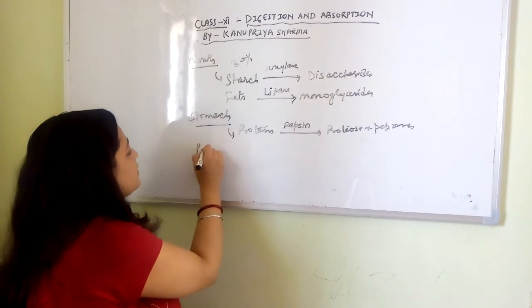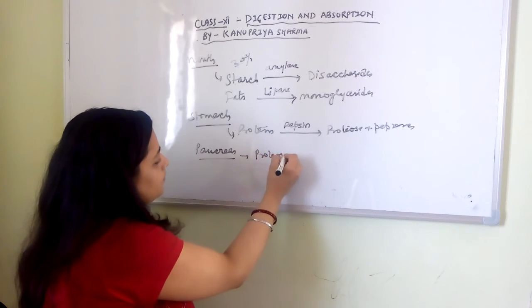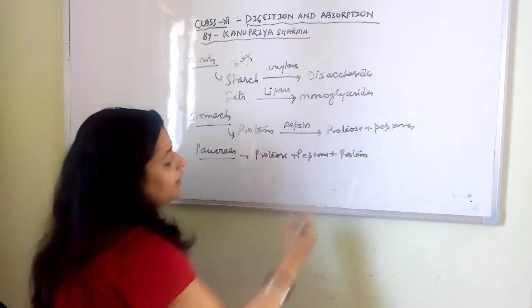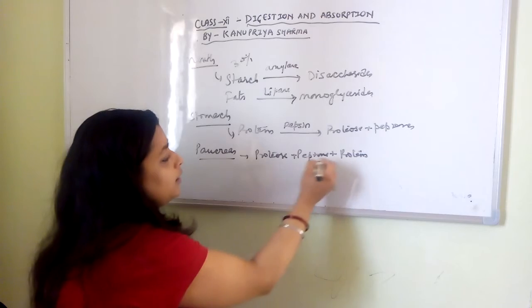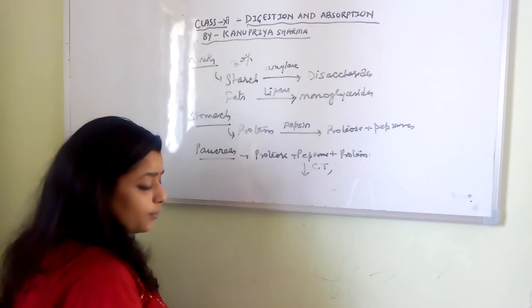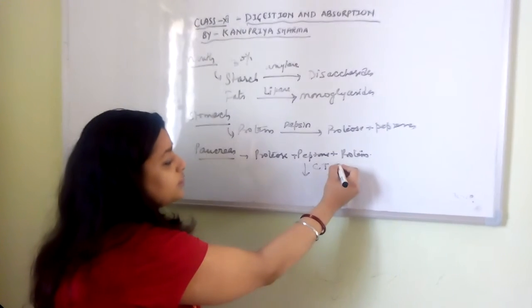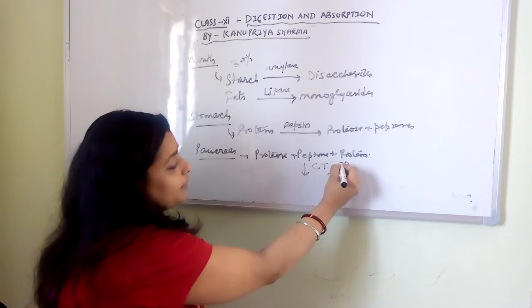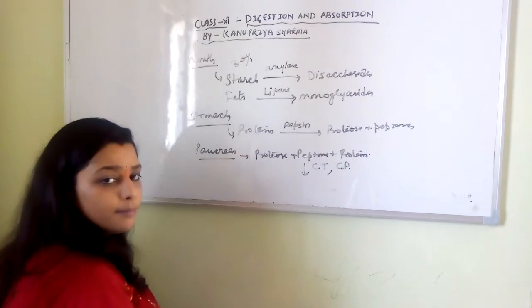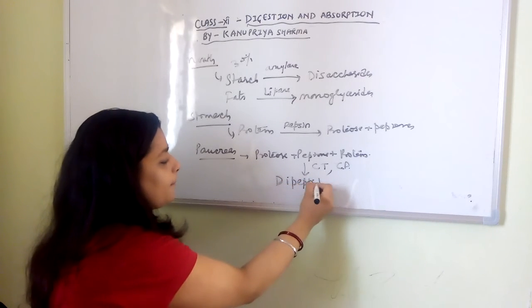Now in the pancreas, what's happening? The proteose plus peptone plus some of the other protein which is left over get worked upon by the chymotrypsinogen and procarboxypeptidase, which got activated with the help of trypsin. I am writing CT for chymotrypsin and CP for carboxypeptidase, and they convert them into dipeptides, a much smaller form, right?